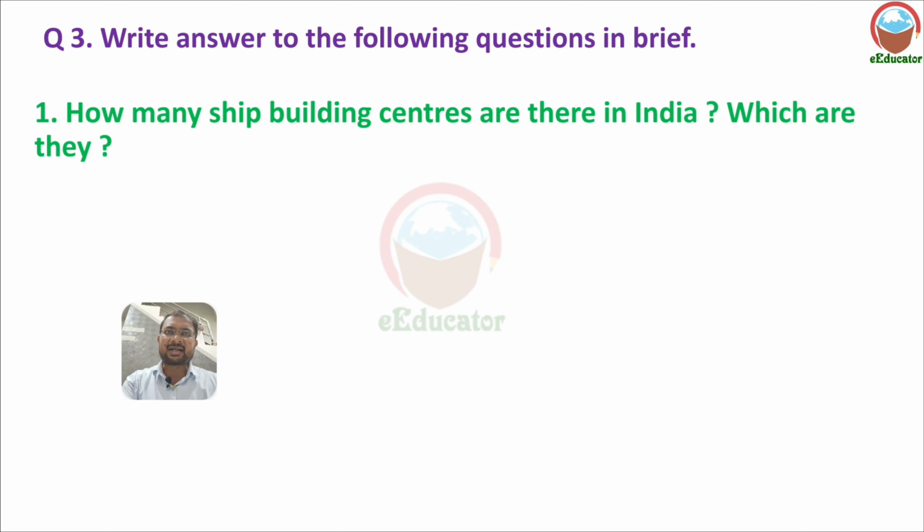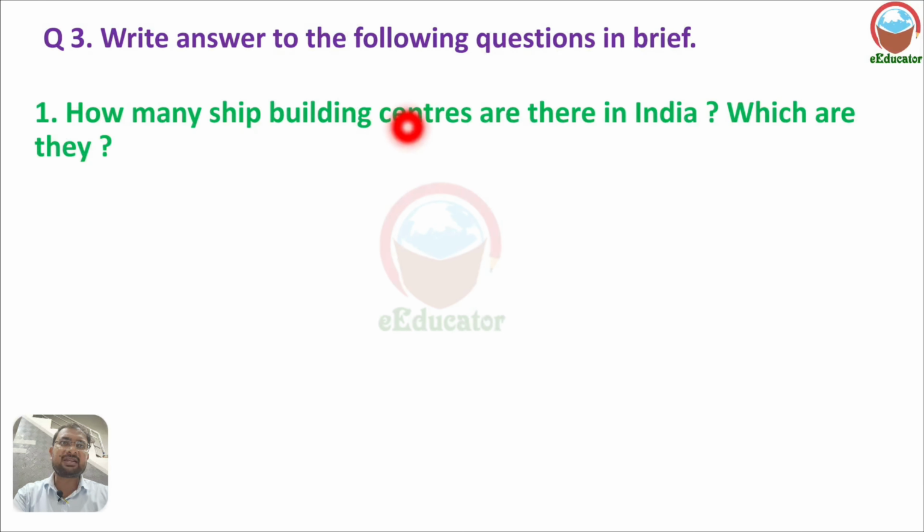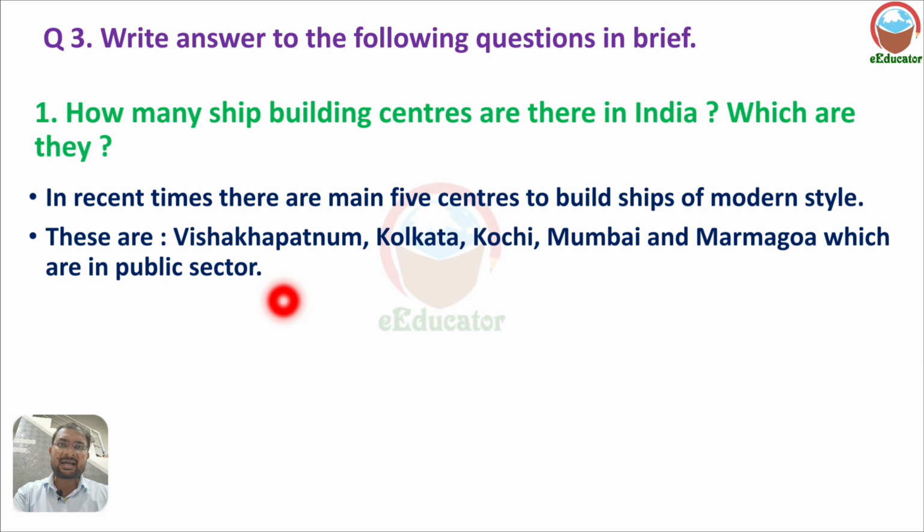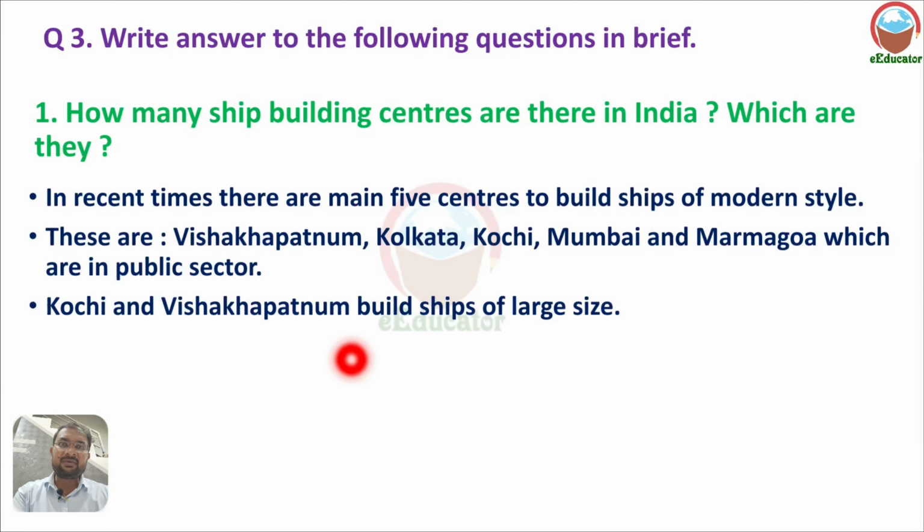Question number 3, write answers to the following questions in brief. How many shipbuilding centers are there in India and which are they? In recent times there are 5 main centers to build ships of a modern style. These are Visakhapatnam, Kolkata, Kochi, Mumbai and Marmagao, which are in the public sector. Kochi and Visakhapatnam build ships of a large size.